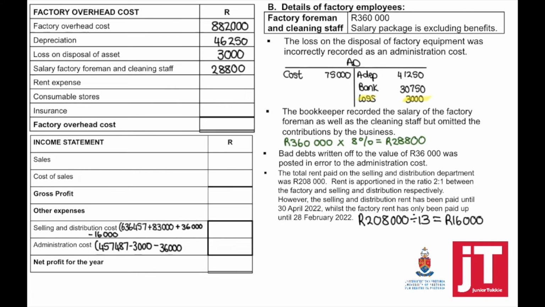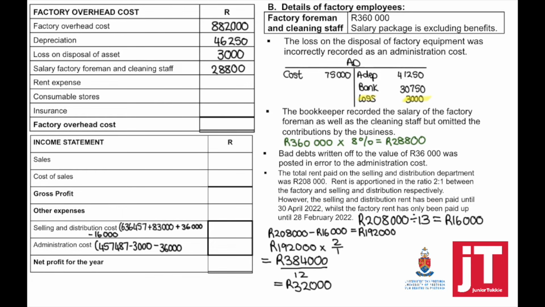So to find out the monthly rent for the selling and distribution, we have to take 208,000 divided by 13, which means 16,000 must be subtracted from the selling and distribution cost because this was paid in advance. Now, to find out what the total rent is supposed to be, we have to subtract that, which is equal to 192,000.